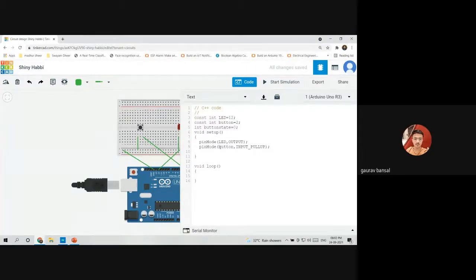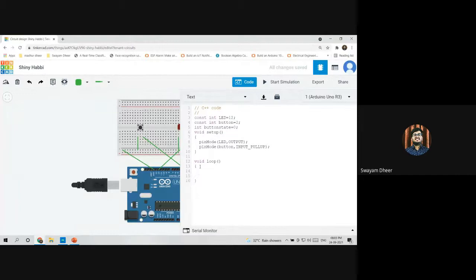If you want, I can mention the use of the whole input pull-up command at the end of this session, so it will be more clear for you. Yeah, that will be better. So now I'll be writing code in the void loop area. Pin mode is one of the basic commands which we write in the void setup area, because we aren't going to run it in a loop. We only need it once during the execution of our program, and that's why I have written it in the void setup area.